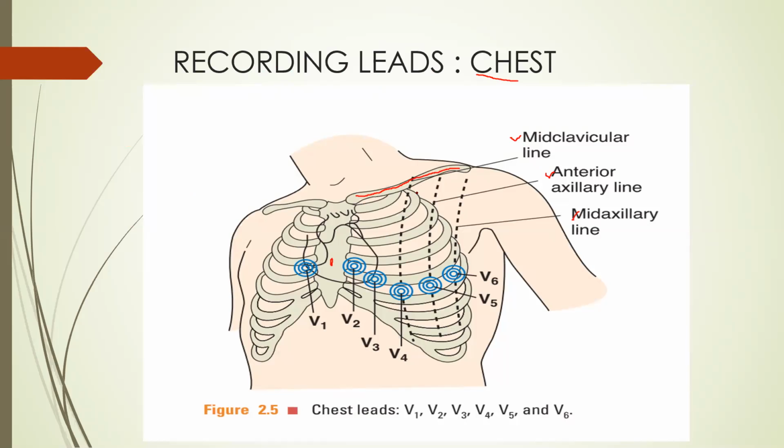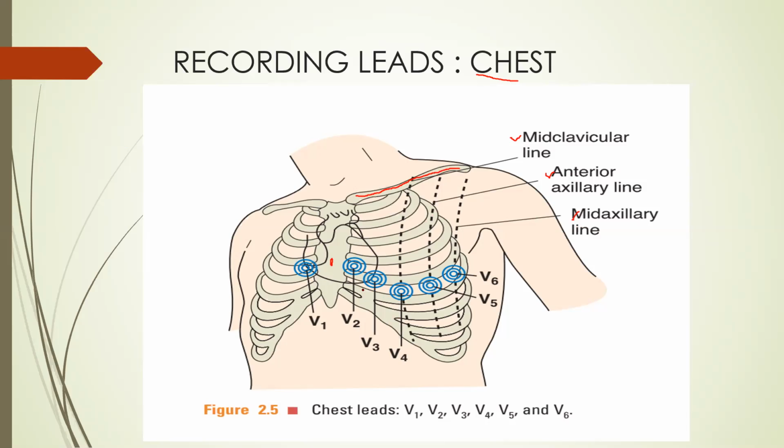So mid clavicular line goes to the middle of the clavicle and perpendicular to the horizontal surface. Anterior axillary line will go to the anterior fold of the axilla, and mid axillary line will go to the apex of the axilla. These are basically the surface landmarks. So I will describe in detail the position of these leads.